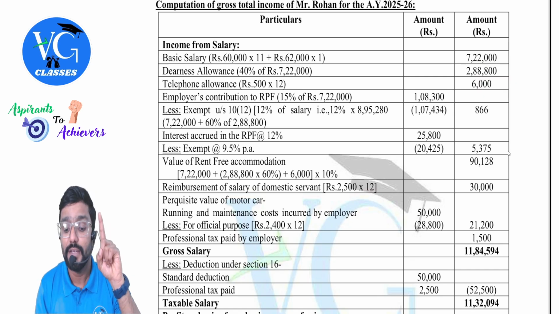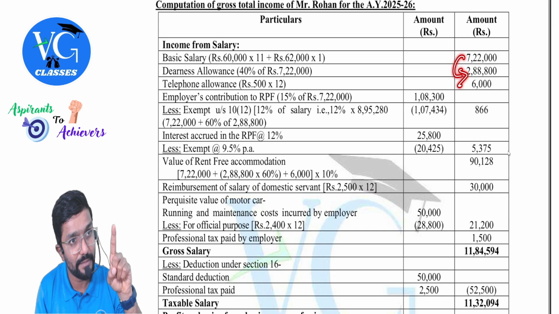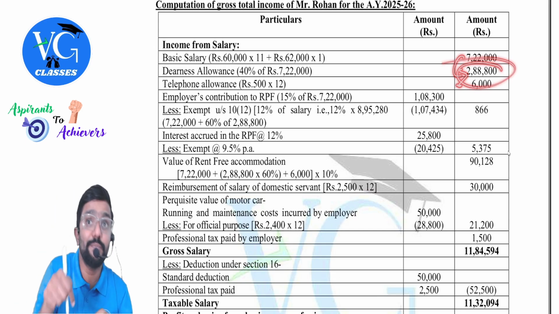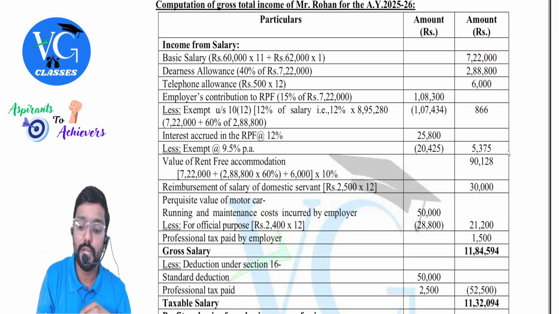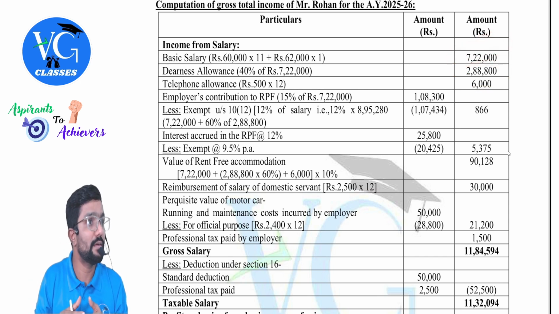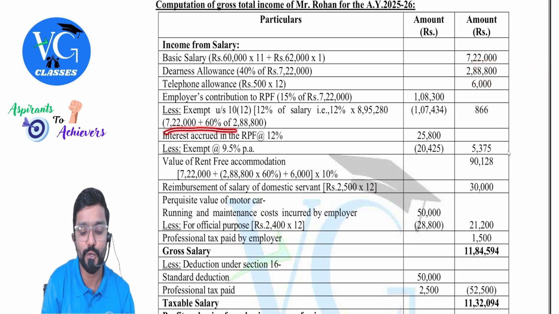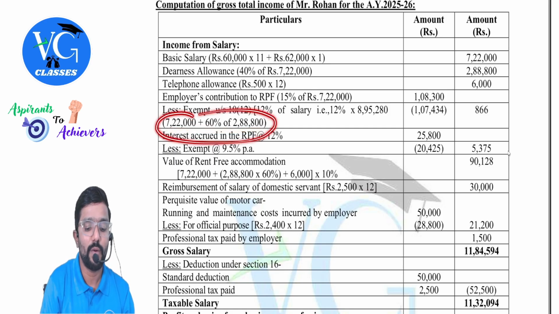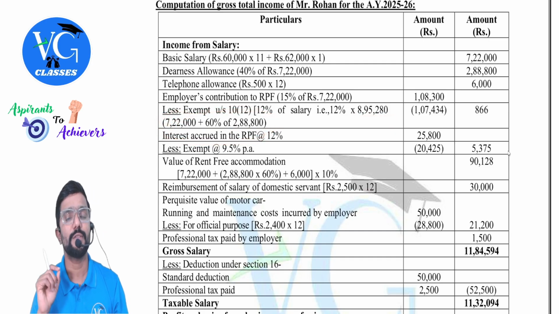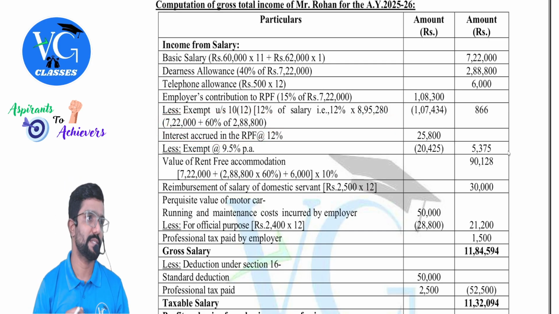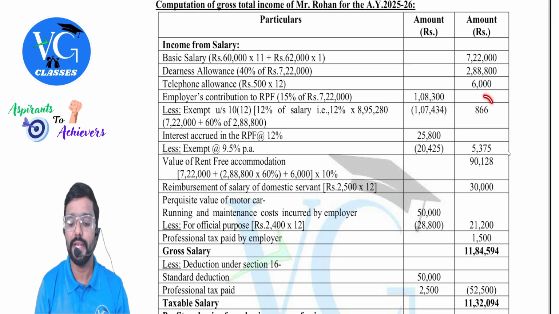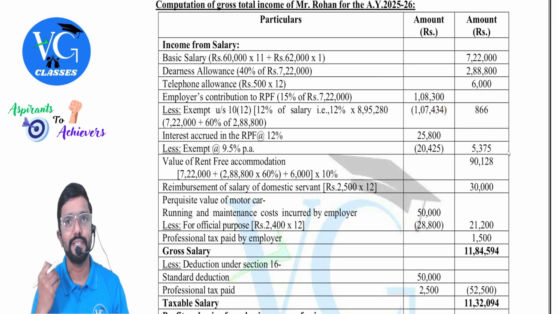Please be careful, guys. DA is 40% of basic pay. In that, 60% we have to take. Don't straight away apply 60% on basic pay. You will be wrong. Whatever DA you already got, into 60%, which is forming part of retirement benefit. You can see I have shown here. Okay, now into 12% of whatever you get here, you will get 8,95,280 into 12%, which is exempt. Remaining is taxable.